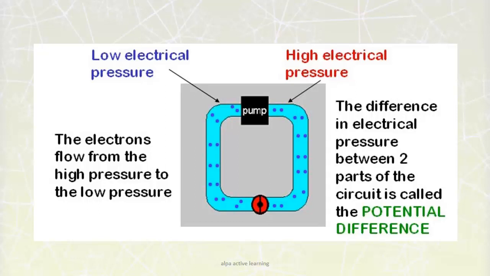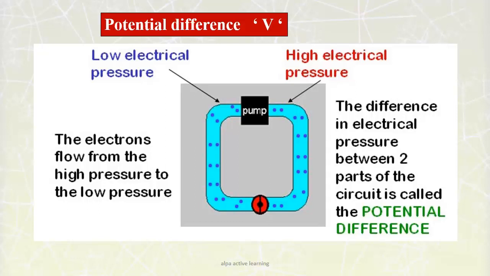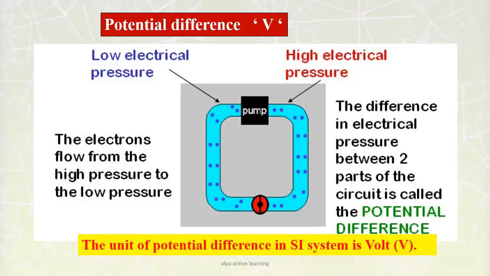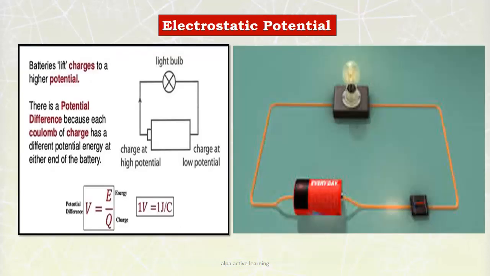The instrument is known as a voltmeter. So the potential difference is denoted by letter V, and in the SI system the unit is volt. Now, electrostatic potential, what is it?